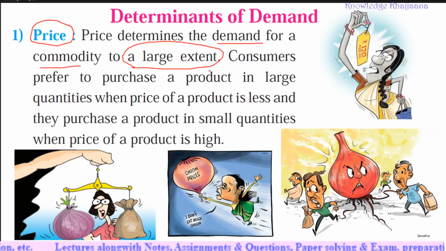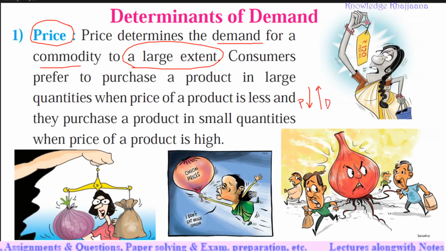Consumers prefer to purchase a product in large quantities when the price of a product is less. When the price is less, demand is more.